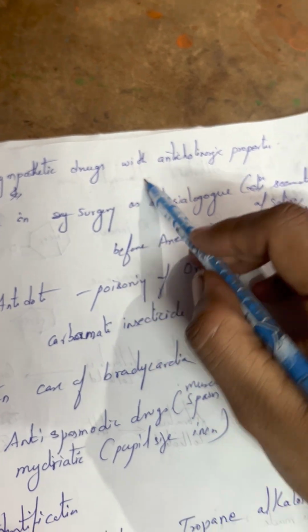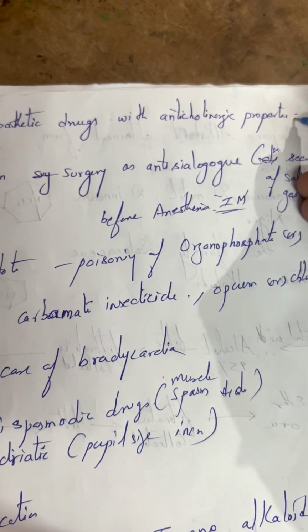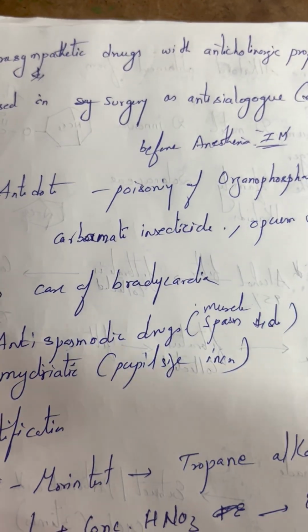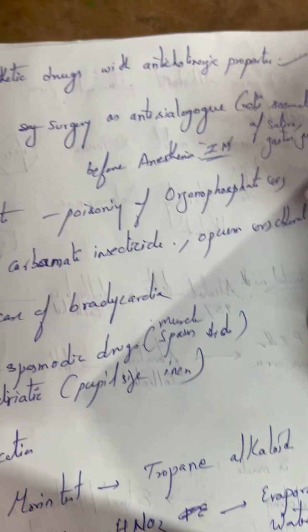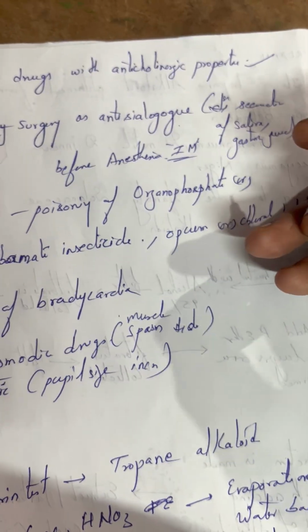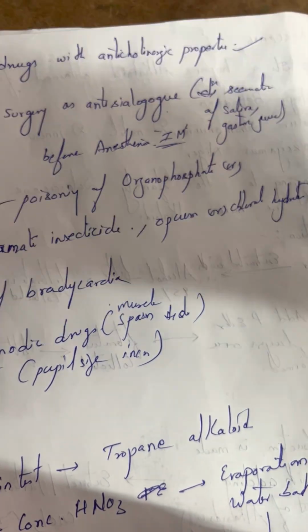Next, uses. It acts as a parasympathetic drug with anticholinergic properties. Okay, that is the first important use. Next, second one, it is used in surgeries as an antisialagogue. Antisialagogue means it decreases secretions like gastric secretions or saliva.